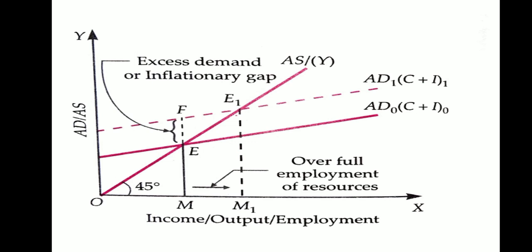Over here, once the equilibrium is maintained, that is AD equals to AS, but there is excess demand. As a result, the new point of equilibrium is E1. AD is the actual aggregate demand at full employment, right?